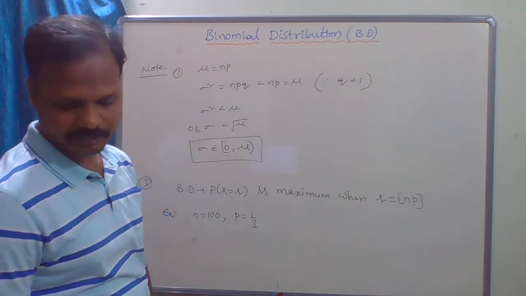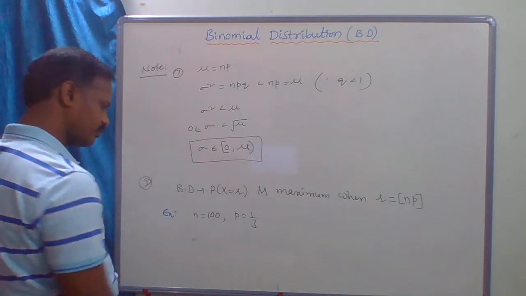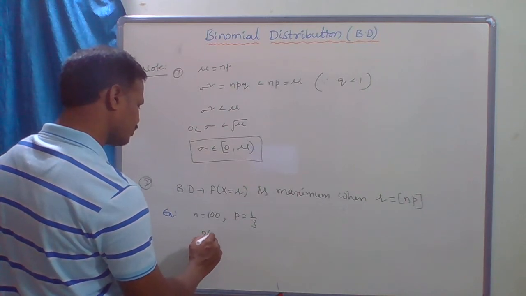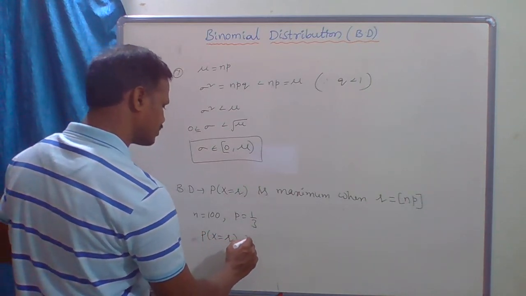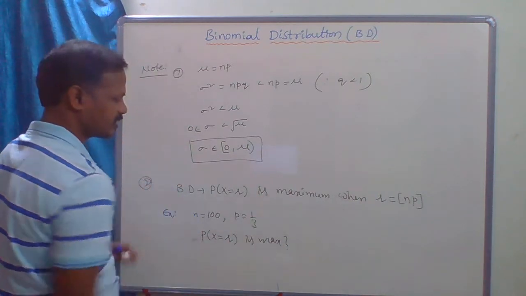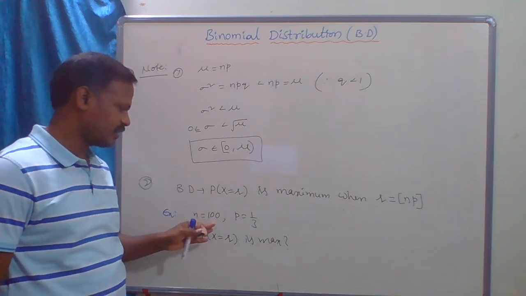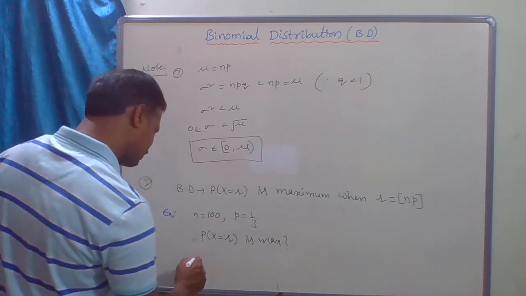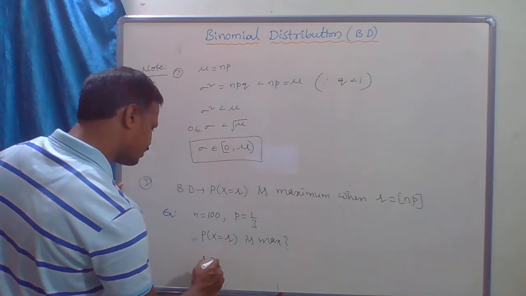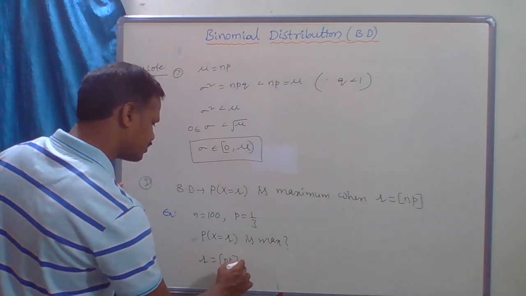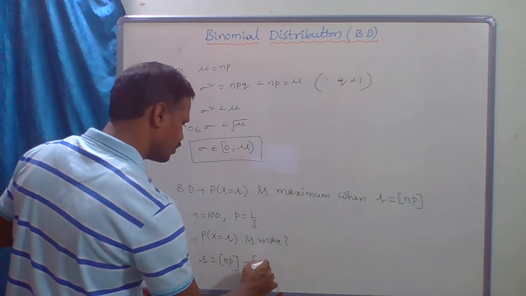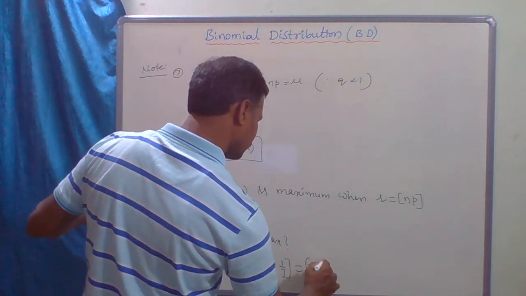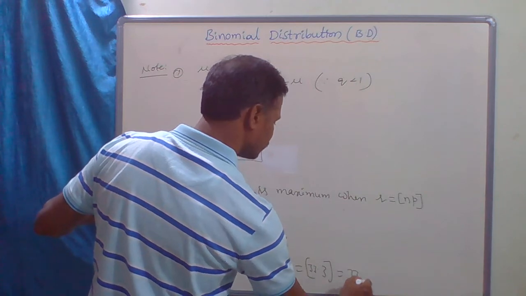When is the binomial probability of x equal to r maximum? It is maximum where r equals the greatest integer value of np, that is 100 into 1 by 3, which is 33.3, so 33.